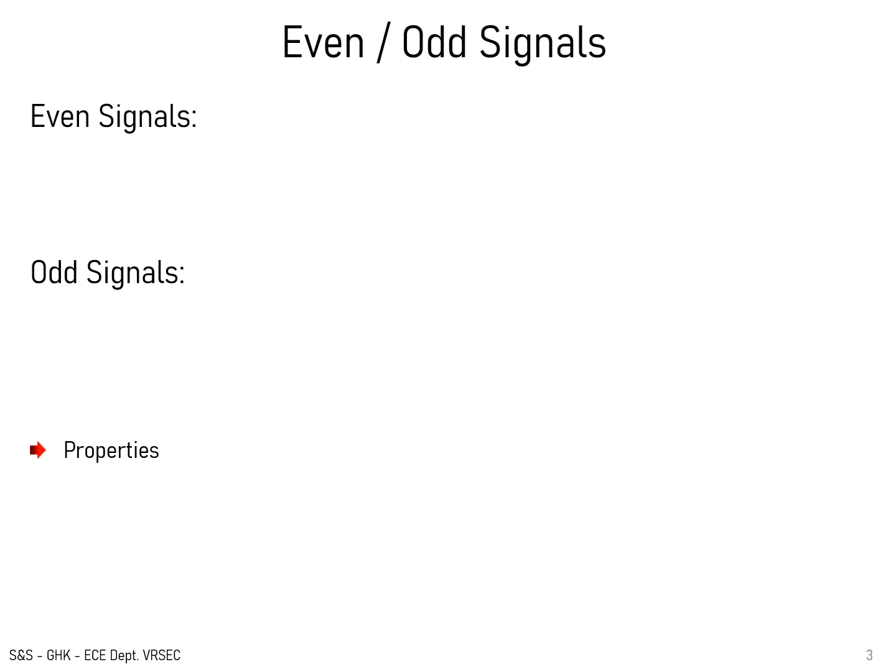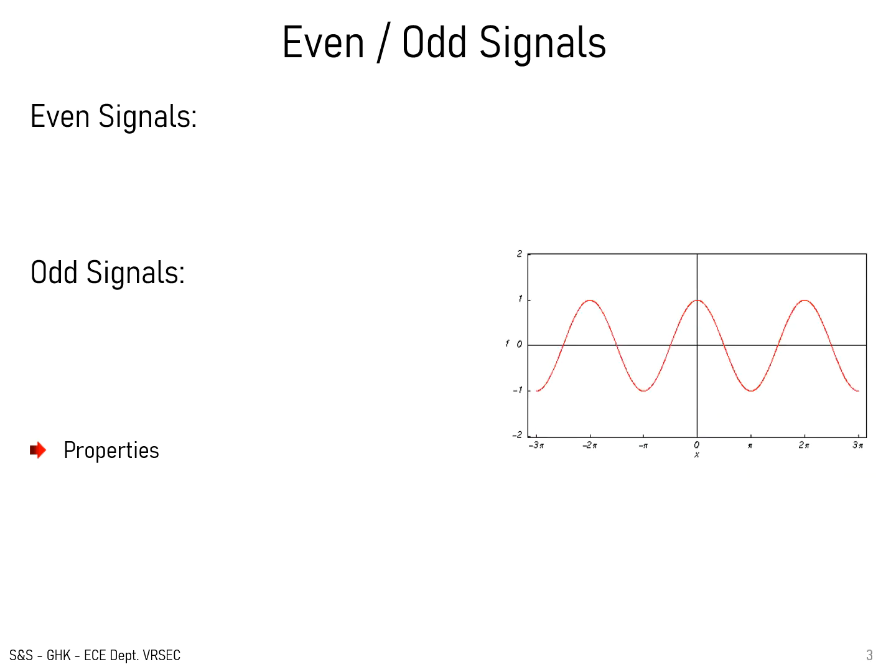Next, even and odd signals. This classification is based on the symmetry property of the signal. If the signal is symmetric about the origin, then the signal is referred to as an even signal, otherwise it is an odd signal.